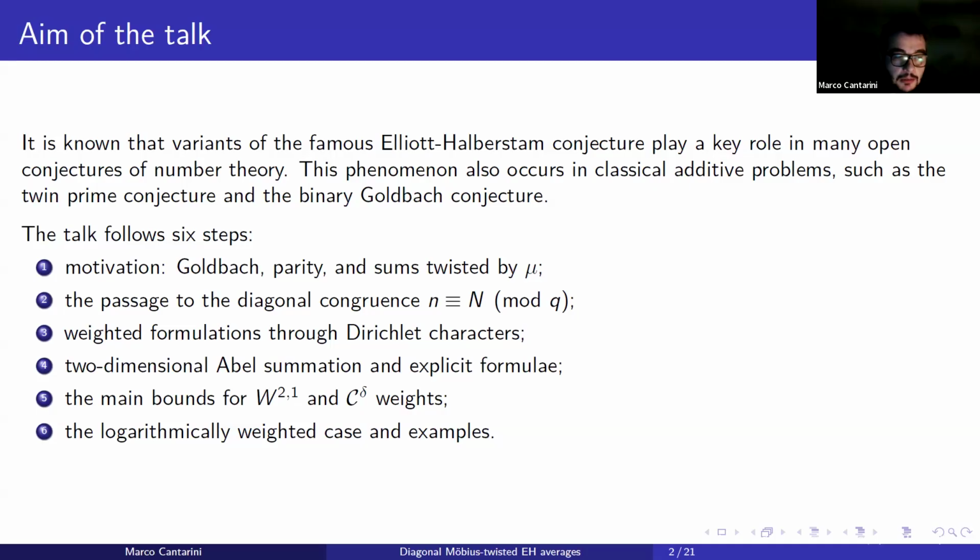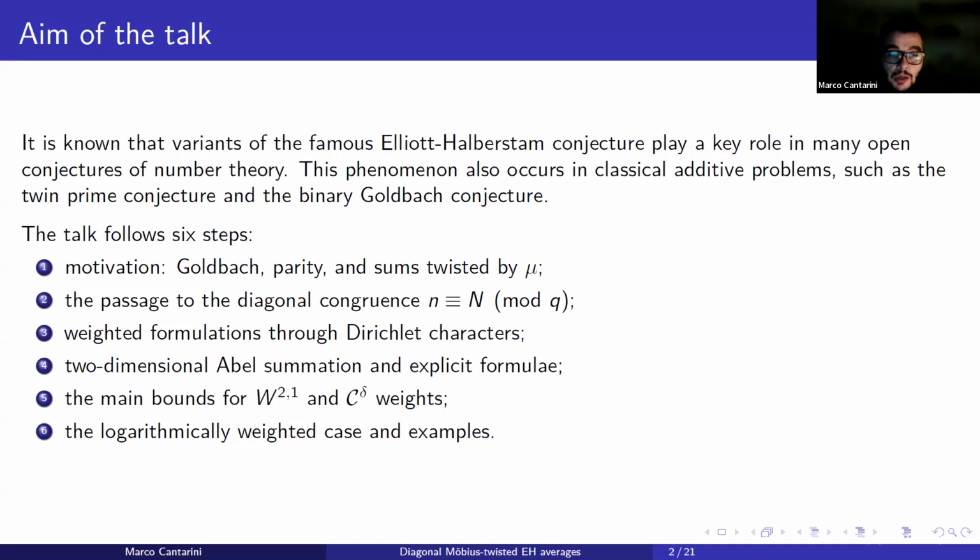Next, we will see the main tools of this work, that is two-dimensional Abel summation formulas, a continuous version and a discrete version. And we will see that using these tools, we are able to prove a non-trivial estimate for some weighted average versions of the diagonal twisted conjecture, assuming reasonable hypotheses and taking suitable weights. Essentially, we will work with weights that belong either to the Sobolev space W^{2,1} or to the Hölder-Zygmund space C^delta for suitable deltas.